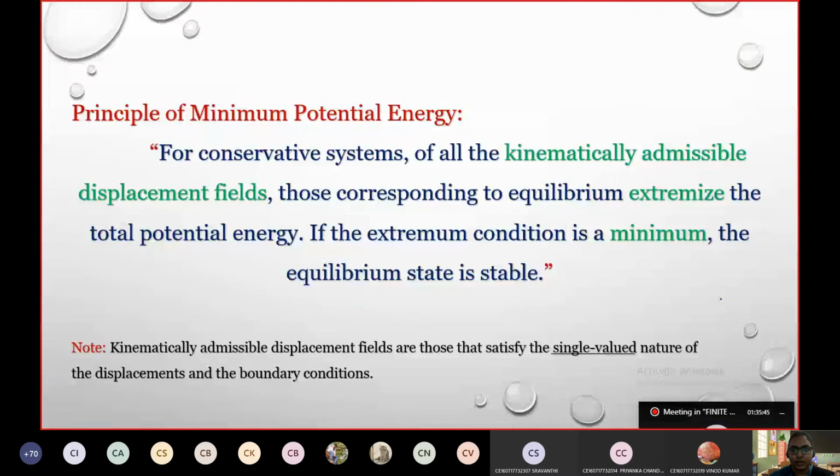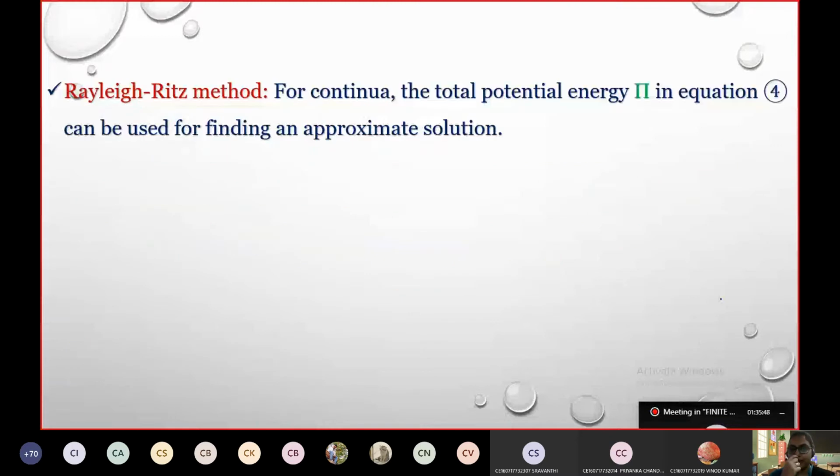All right. Now I said Rayleigh's method is based on the principle of minimum potential energy.